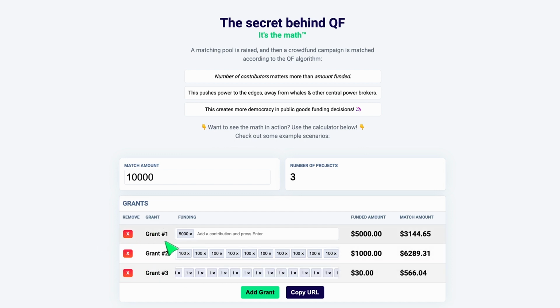What you can see is that even though Grant 1 raised a larger amount overall, Grant 2 received the largest portion of the matching funds because it had more communal support. At the same time, while Grant 3 had more communal support, it didn't receive nearly as much funding. This is because the donations were extremely small in comparison. So there's still some weight given to the amount of funds a project raises, but the amount of individuals contributing to a grant is a much more impactful metric.